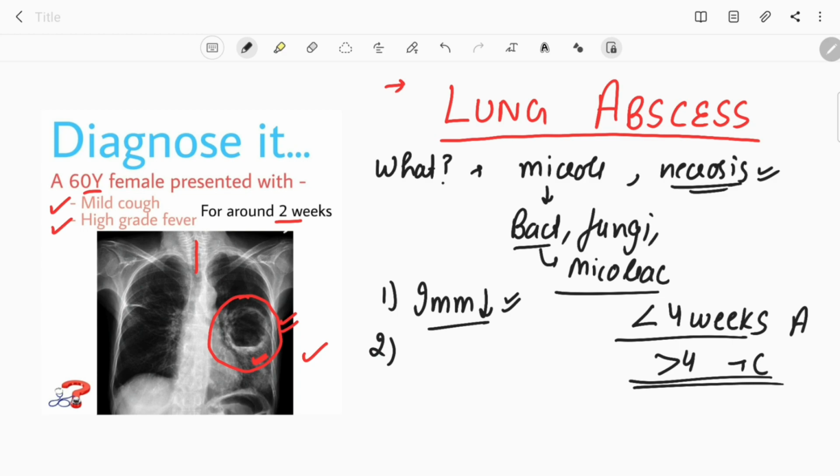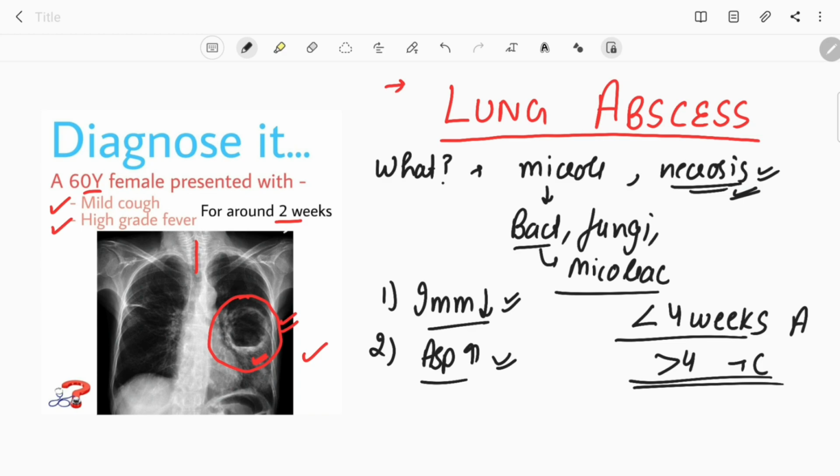Next is if the patient is having some disorder that leads to an increased chance of aspiration. If the aspiration chances are increased, then the content or the microbial flora present in the oral cavity will get aspirated, and when they get aspirated, they make a foci in the lung, and with time that foci develops and leads to necrosis of lung parenchyma and may lead to development of the lung abscess.